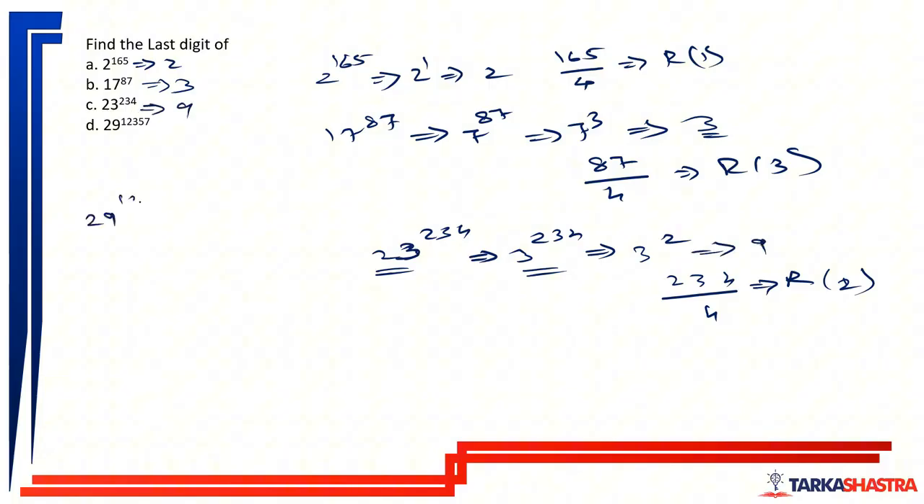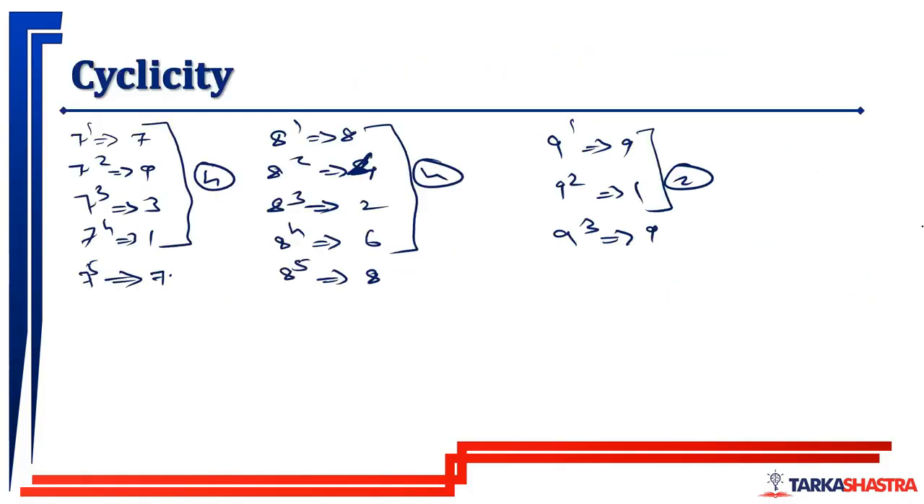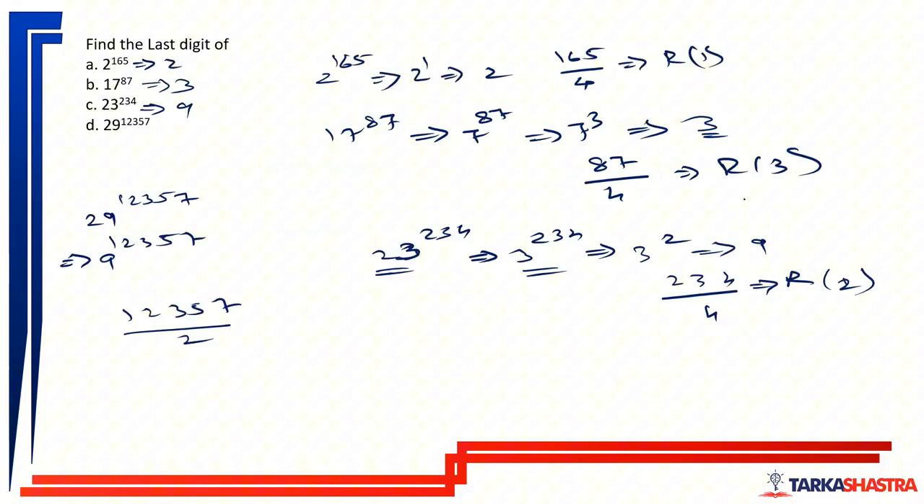And then 29 raised to 12357 will have the same last digit as 9 raised to 12357. Now 12357 divided by 2. Why? Because cyclicity of 9 is 2. We get the remainder as 1. So this thing will have the remainder as 9 raised to 1, which is 9. So unit digit for 29 raised to 12357 is 9 only. Okay. These were easy questions.